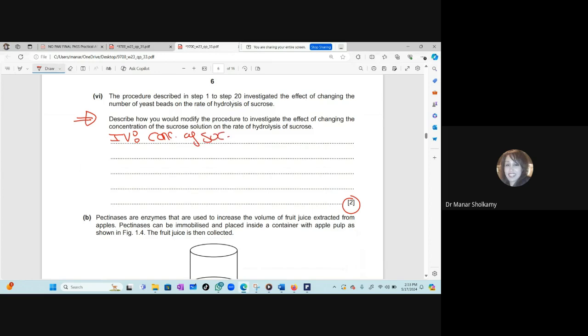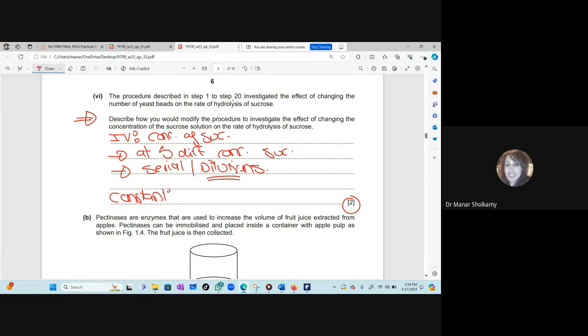This is not enough as an answer. You have to give at least 5 different concentrations of the sucrose. We know that we change the independent variable and we have to give 5 examples for this independent variable, at least 5. This always needs to be mentioned. Not only that, you need to mention how will you obtain the different concentrations of the sucrose by serial dilution, by proportional dilution, that you will have to mention the term dilutions. I will get different concentrations of sucrose by dilutions. And also, you will mention at least one constant.